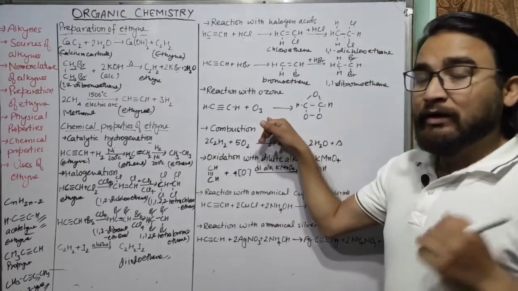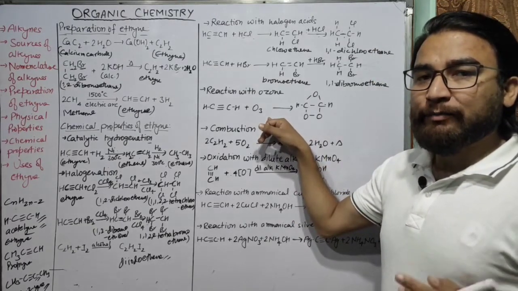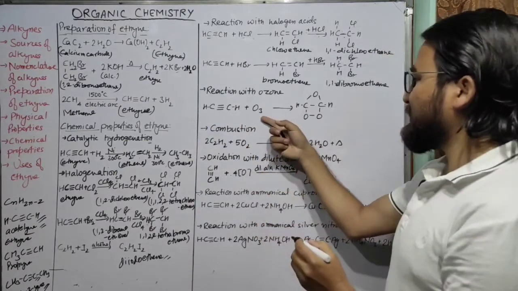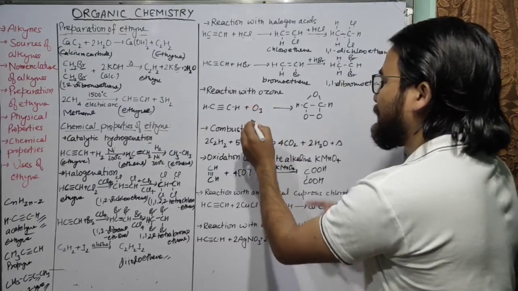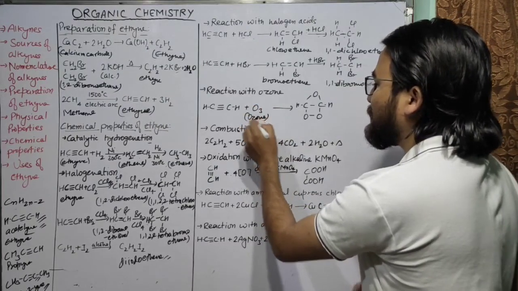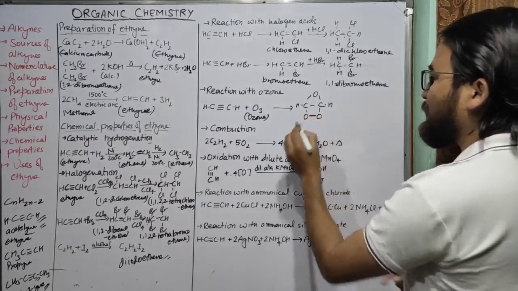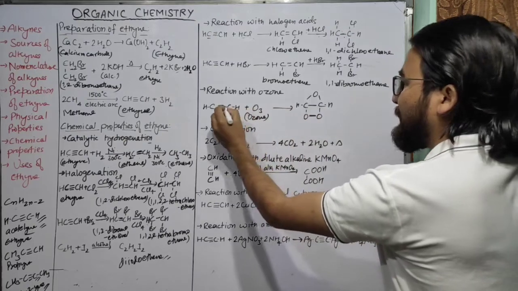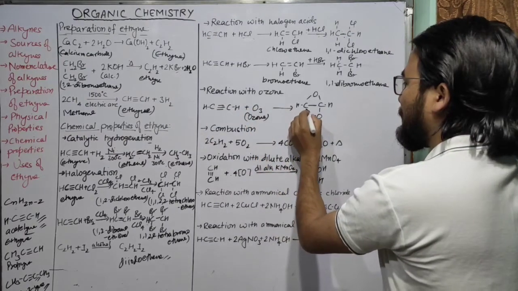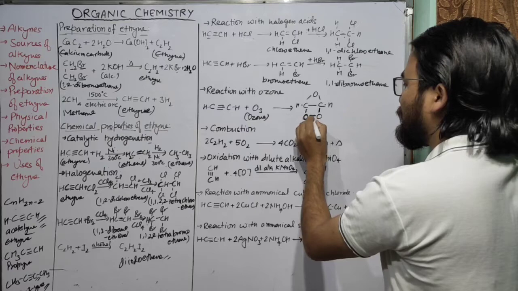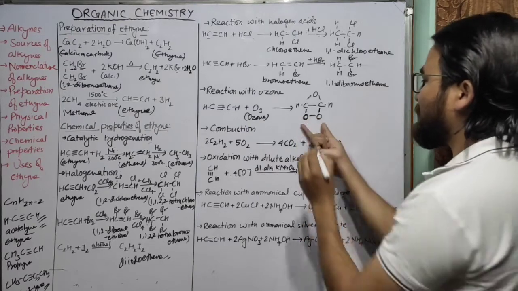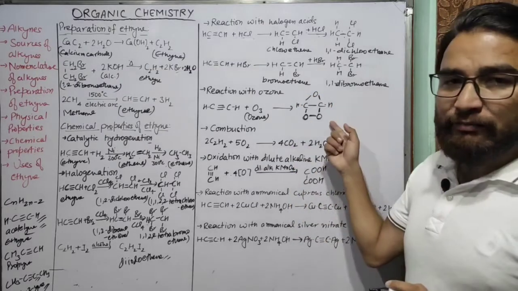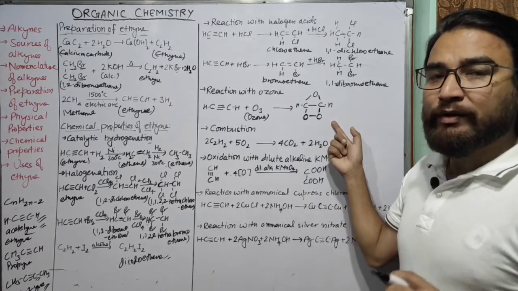So how does the reaction with ozone take place? You can see here CH triple bond CH on reaction with ozone. What is the formula of ozone? The formula of ozone is O3. On reaction with ozone, you can see 3 oxygen atoms are here. Now the triple bond will be broken. The carbon atom will be attached to 2 of the oxygen atoms like this. These 2 oxygen atoms are attached to each other, and one of the oxygen atoms will be attached to both the carbon atoms. So this compound is known as ozonide.